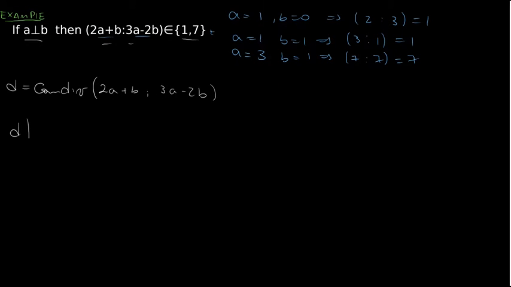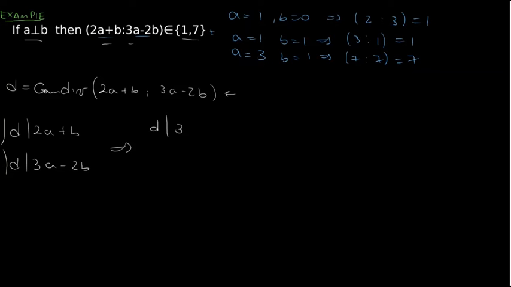D divides 2a plus b, and it divides 3a minus 2b, because we selected it as a common divisor. Then d will divide these two numbers multiplied by any constant.